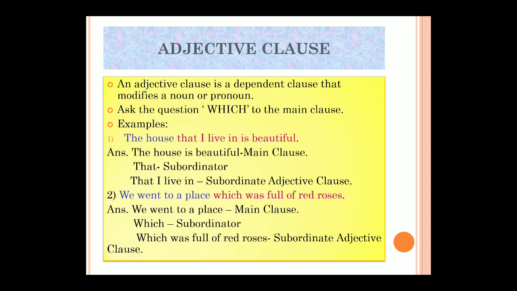Now how will you ask the question to the main clause here? We went to which place? We went to a place which was full of red roses. So you are getting the answer. If the question is asked, then you will get the answer. If you get the answer, then that means it is an adjective clause.